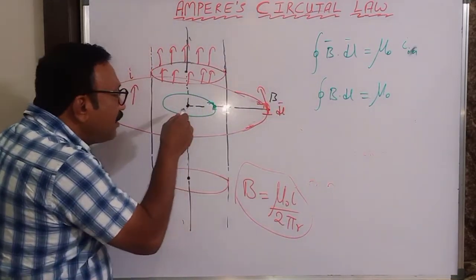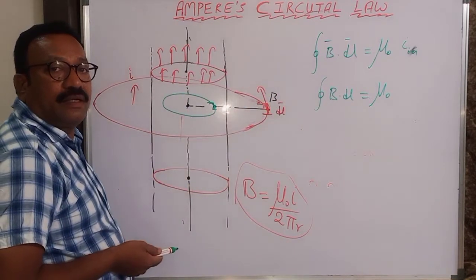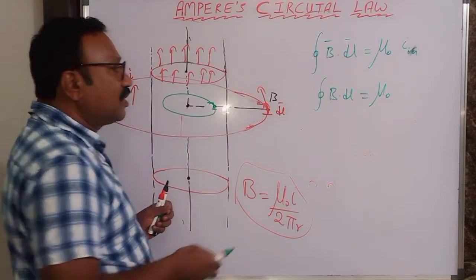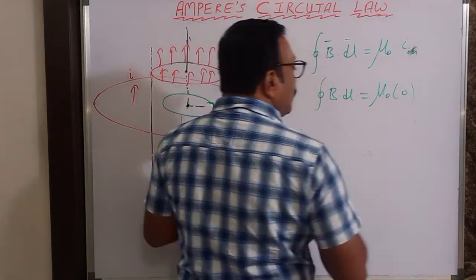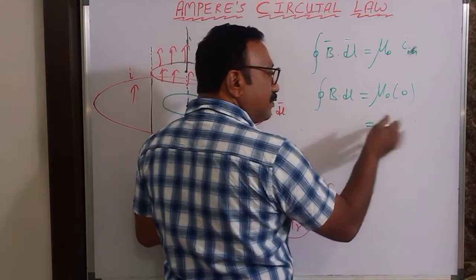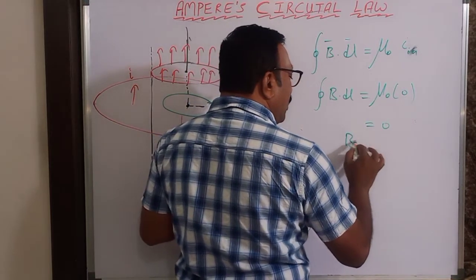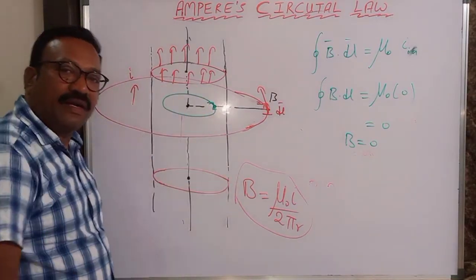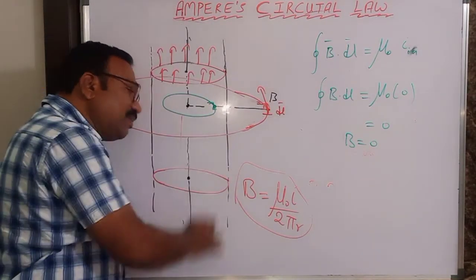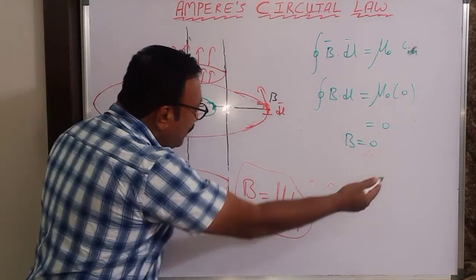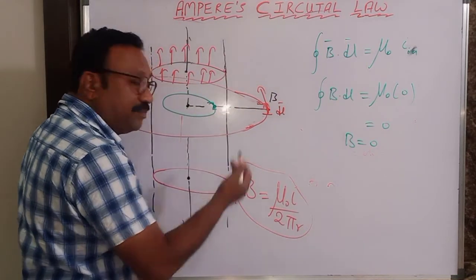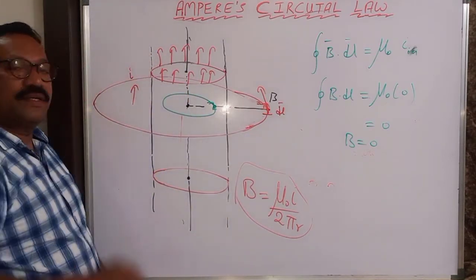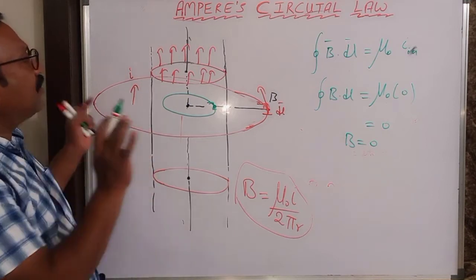There is no current inside, current is outside. See, when a current is flowing on the surface, there is no current inside, no? So current inside is 0. So therefore this quantity becomes 0. So the magnetic field also becomes 0. So there is no magnetic field inside this hollow conductor. Magnetic field starts from the surface, and outside the surface of this current carrying hollow conductor it will be this, and inside it is 0.